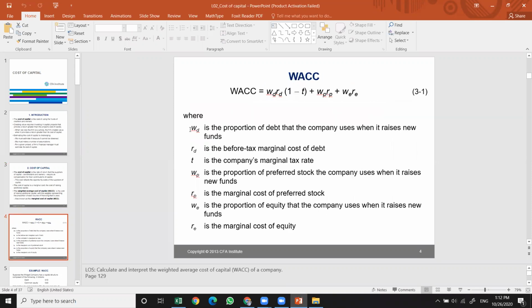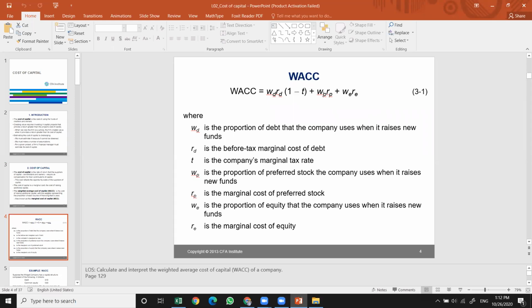So the formula, if you just open it up, as you can see here, weighted average cost of capital: WD times RD. So WD is the proportion of the debt, RD is the rate before the tax, before you pay the tax, times (1 minus T). T represents the tax itself, the marginal tax rate.